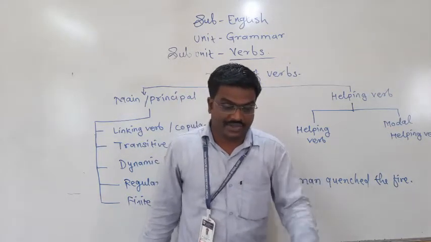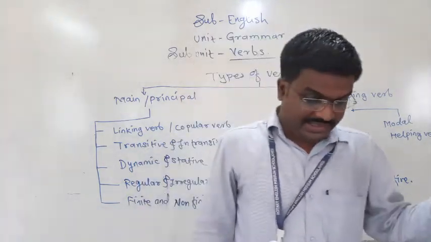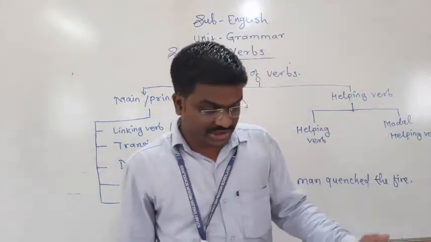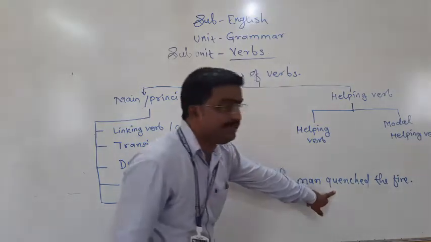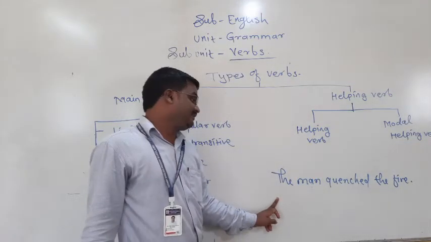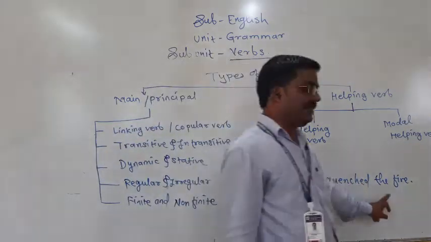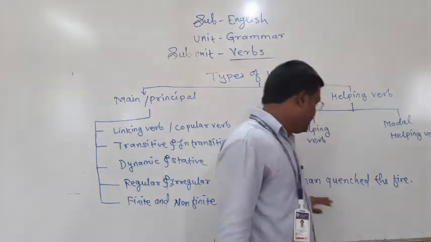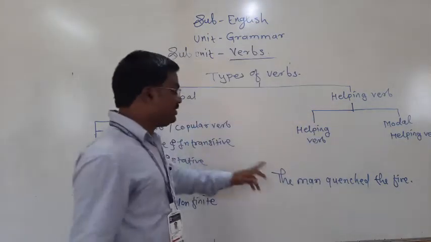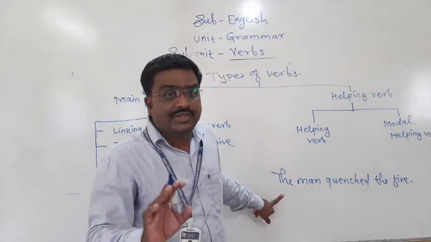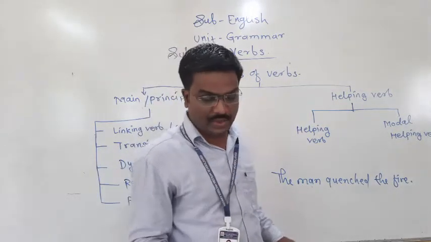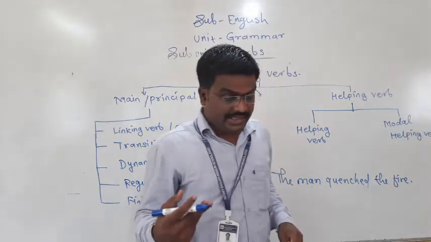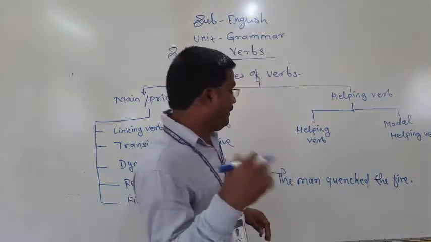Okay, that is the important verb, and that typically shows the action or state of being of the subject. Here this verb shows us the action of the subject. Here, the man quenched the fire. Here the main verb has been used individually. We can use it individually, or we can say that it can stand alone. Okay, and it can be used with a modal auxiliary.